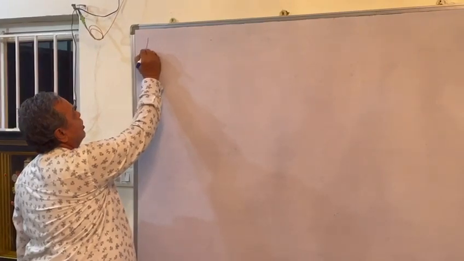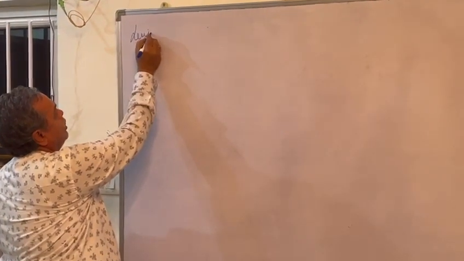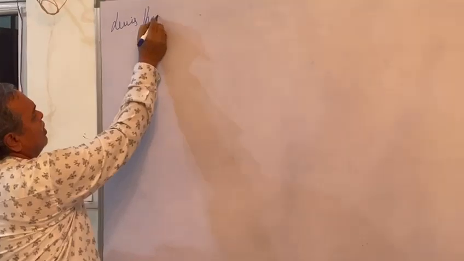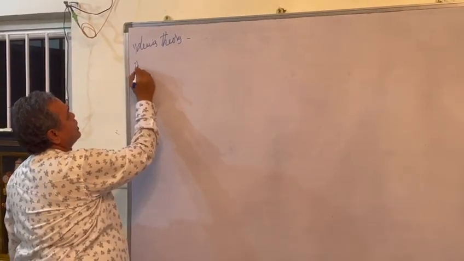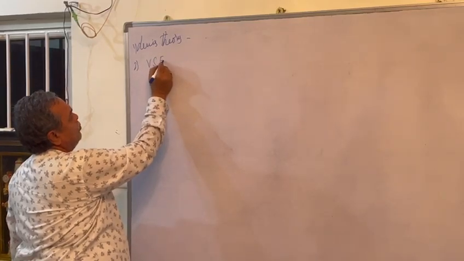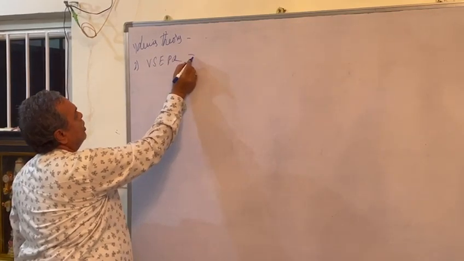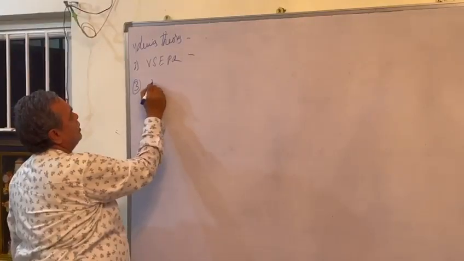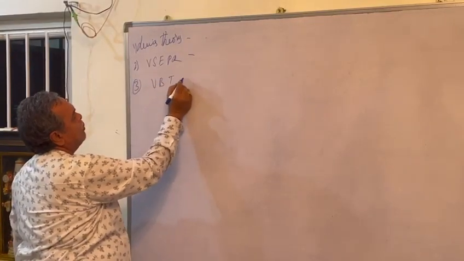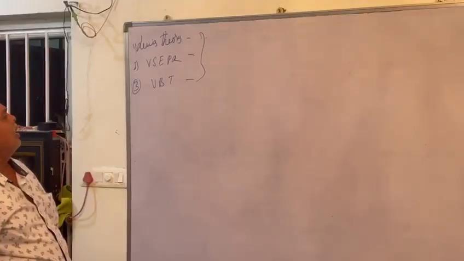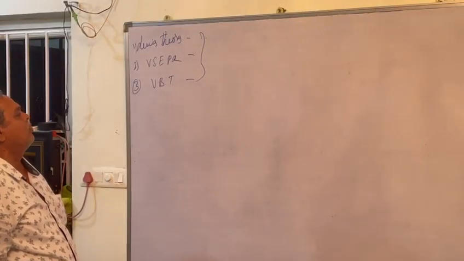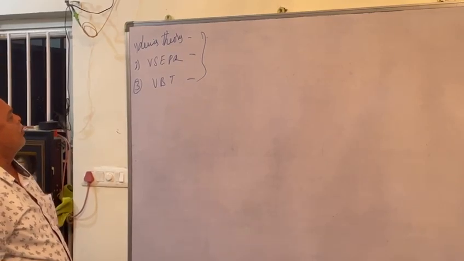First theory is Lewis theory. Write down simultaneously. Second one is VSEPR theory. Third one is VBT theory. And fourth one is hybridization theory. Fifth one is molecular orbital theory, which will come in intermediate.